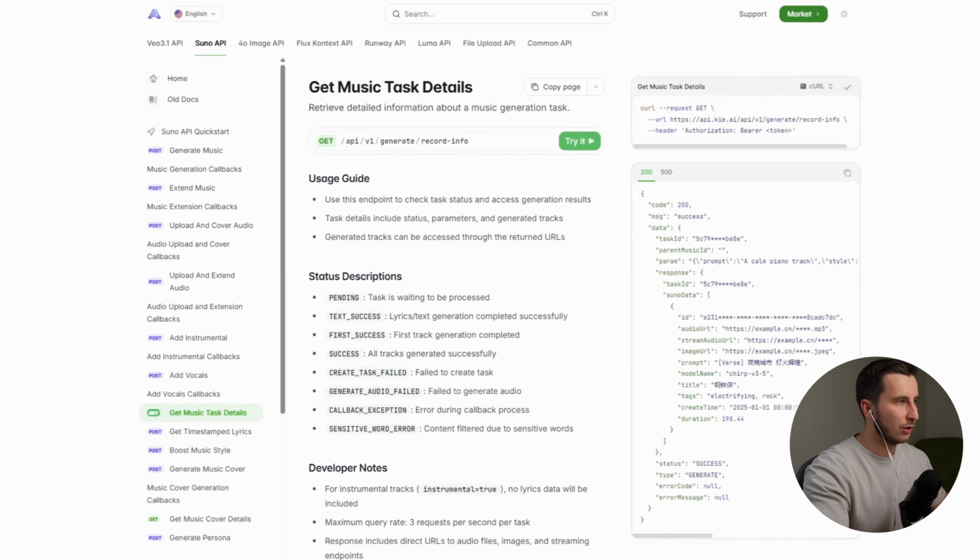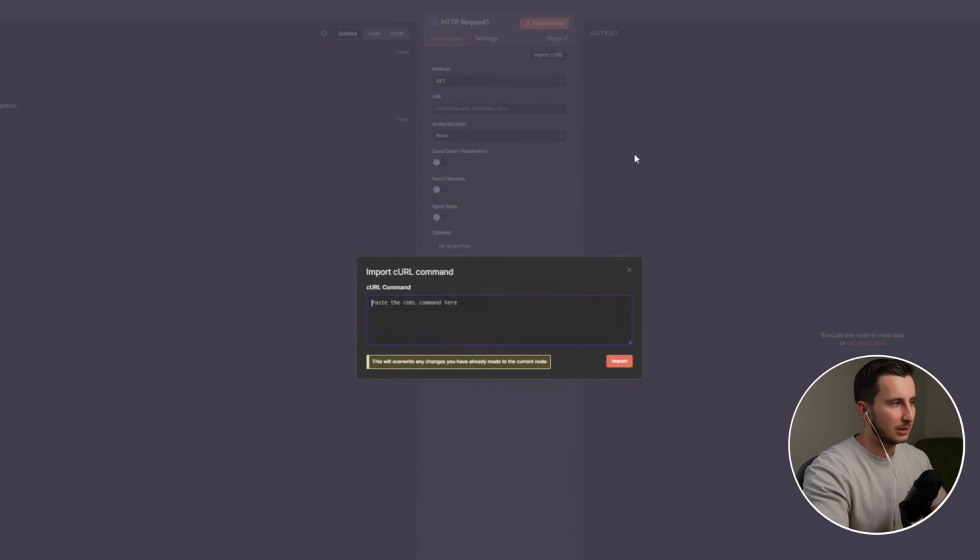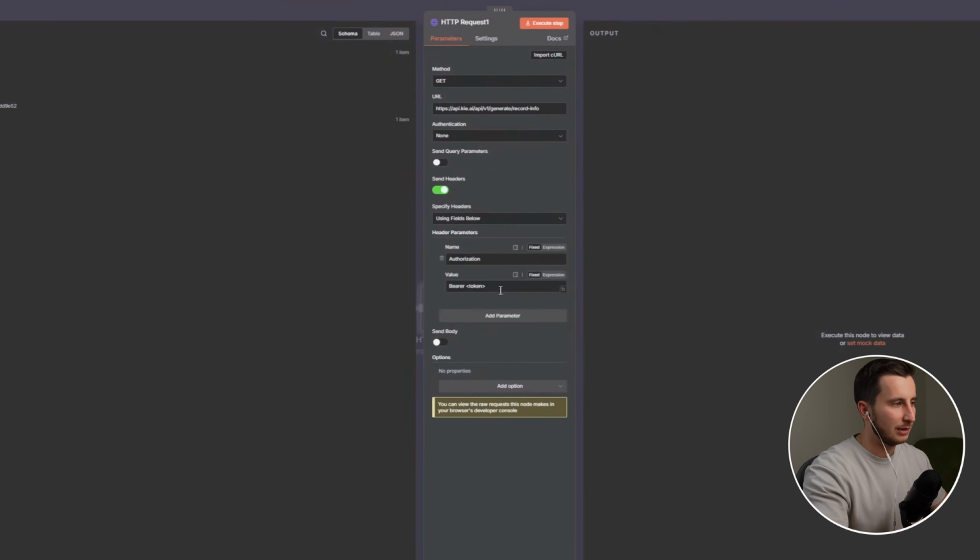So we're going to take this curl, I'm going to go back to n8n, I'm going to say import curl, and I'm going to input the data right in here. Once again, I need to check back the token. So I got my token right in here. The only difference here is that I don't have my task ID.